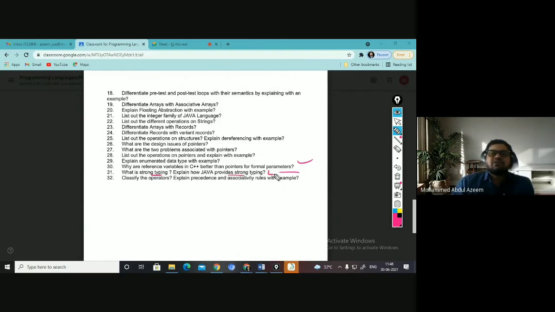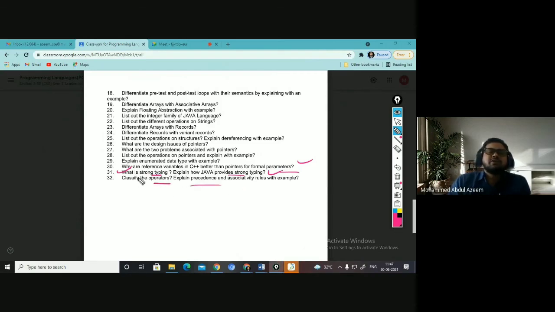Strong typing, yesterday I have discussed, right? In Java, we have strong typing because during the runtime, the value which you give to a particular variable is checked whether it is of the same kind or not. Otherwise, it raises an exception because it is going to check the type during the runtime as well, since it is interpreted. So in most interpreted programming languages, you find the strong typing option, right?